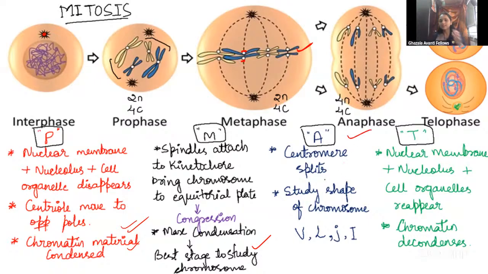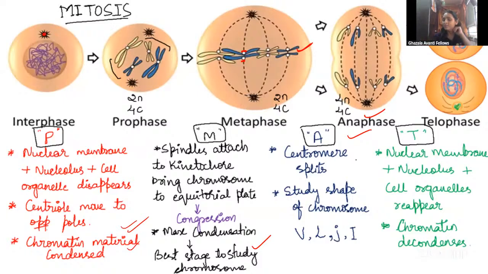In the anaphase, the centromere is going to split. See here, guys, the chromosomes are attached like this. These are the two poles. This side is one pole, this side is one pole. Now the chromatids are going to split, and due to the pressure, this chromatid will come to this pole and this will move to the opposite pole. So this will look like the anaphase. The chromatids are at the opposite poles. Now the centromere will split up and move towards the opposite pole.